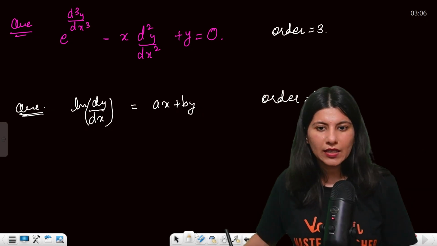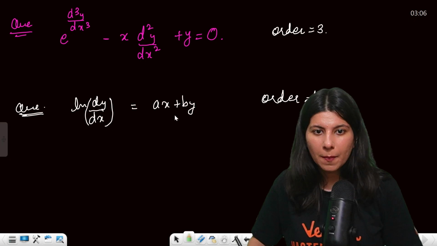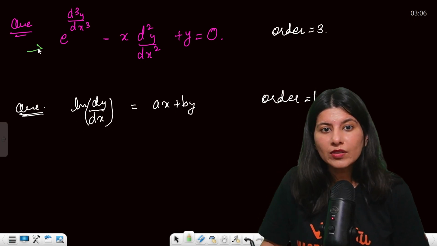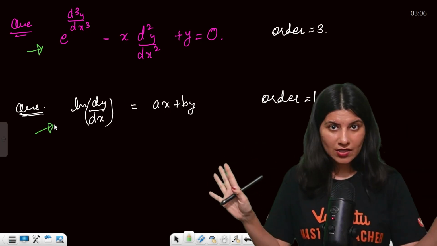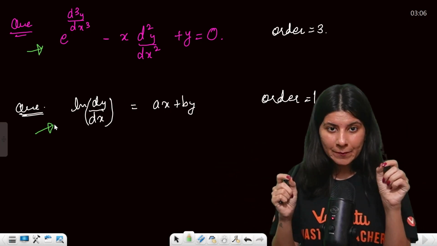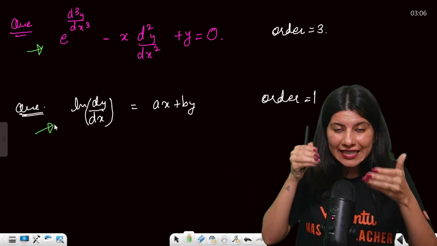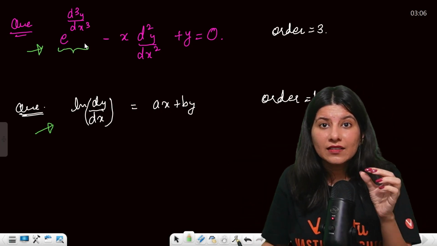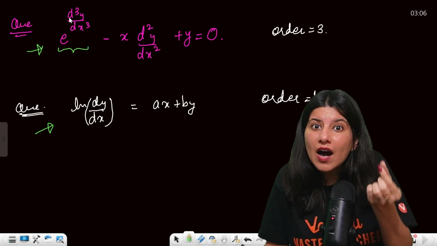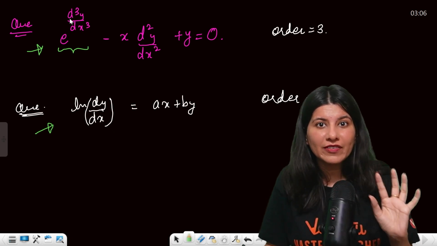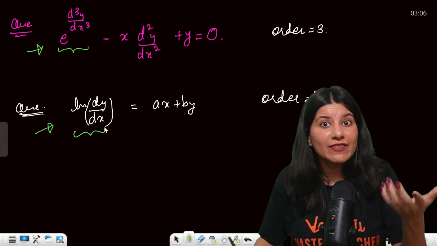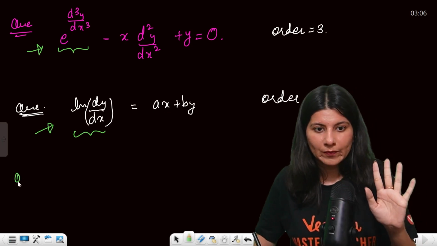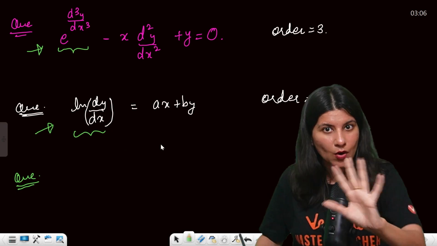Now one more thing, this is log of dy by dx. Understand, in both these differential equations, I'm just making you observe things. The differential coefficient is inside another function. Can you see that d3y by dx cube is an argument, or you can say input, of the exponential function. dy by dx is the input of the logarithmic function. I'm just letting you know. Okay, we'll talk about it later, but order we can calculate.